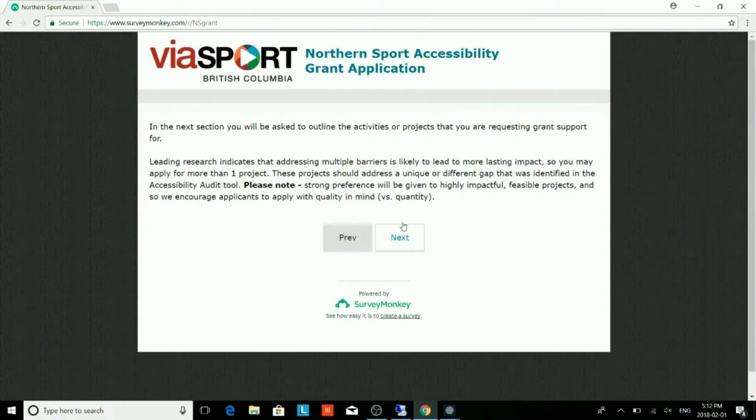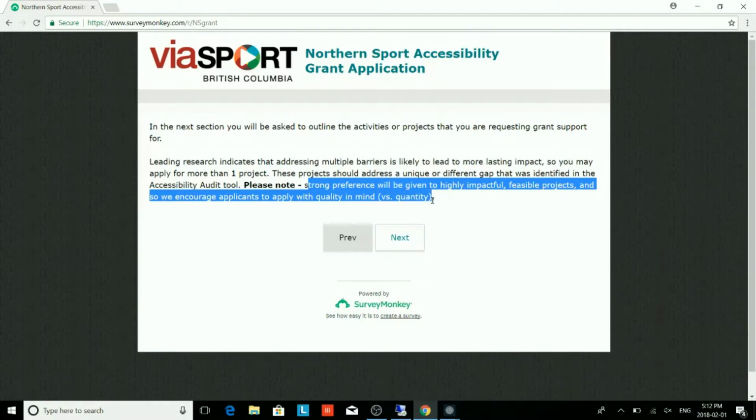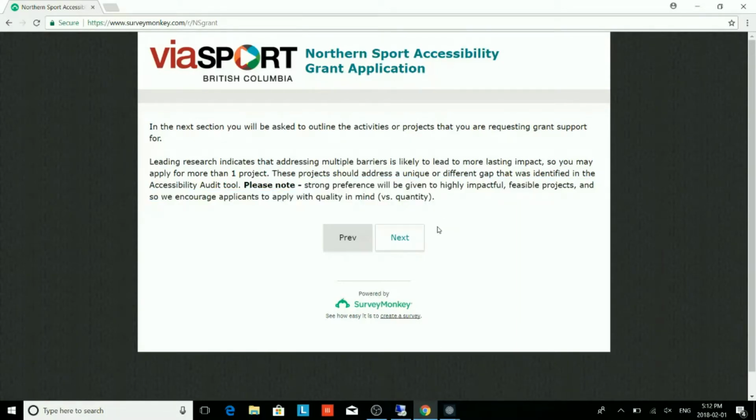Now we'll enter the bulk of the application, where you will be asked to outline the activities or projects that you're requesting funding for. As mentioned previously, while you can apply for multiple projects, strong preference will be given to those that are highly impactful and feasible, and so we encourage you to apply with quality in mind versus quantity.